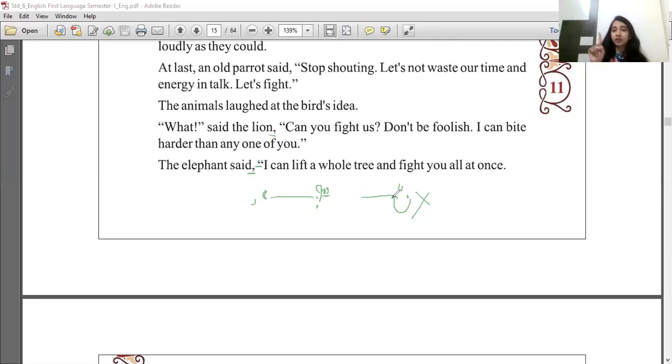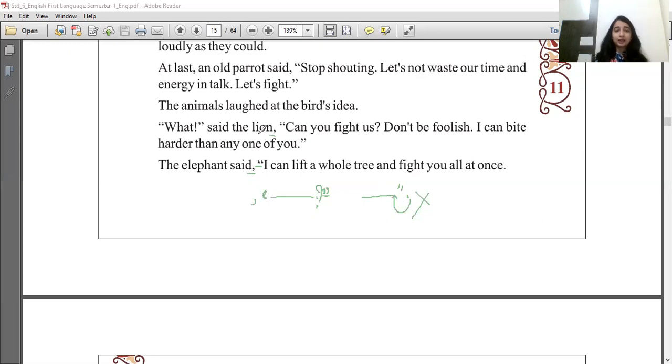Dialogues are always written in quotation. There's a comma before a dialogue starts. And a full stop or question mark is always before the quotation ends. Now, when do we put a full stop and when do we put a question mark? When we are saying a statement, we put a full stop. And whenever we are asking a question, we put a question mark.